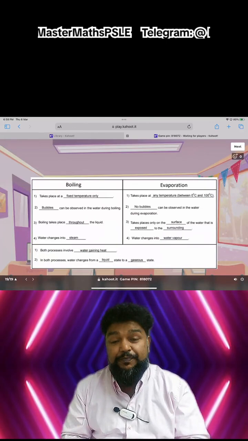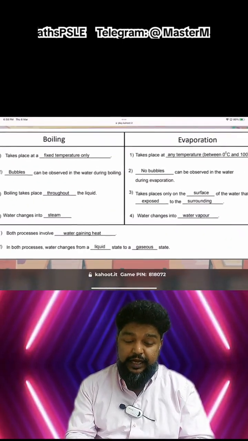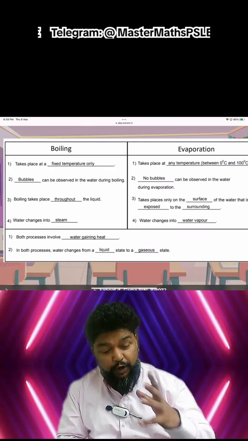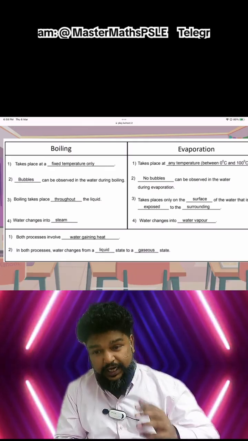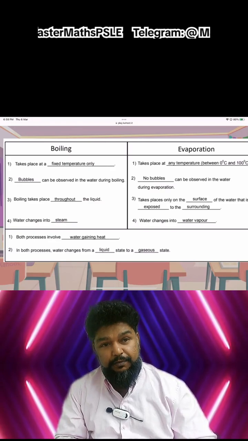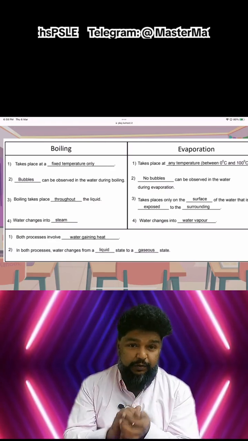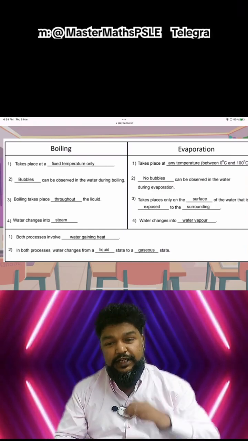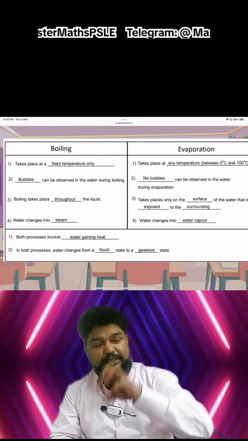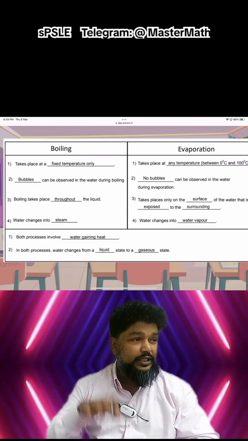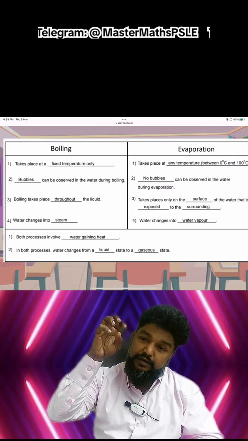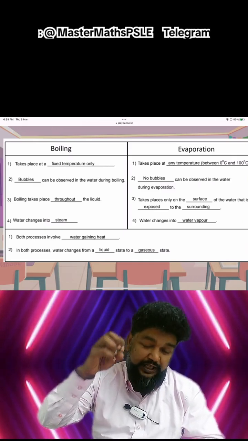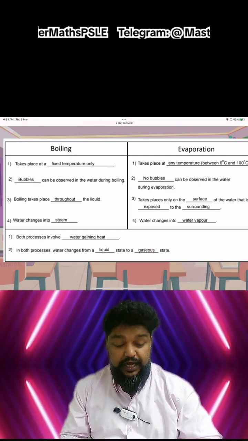These are some differences between boiling and liquid evaporation. Boiling takes place at a fixed temperature, which is 100 degrees for water. And because boiling happens throughout the liquid, every spot is gaining heat. You see these bubbles where water becomes steam, and that is what the bubbles are. What is in those bubbles when it's boiling? It's gas water. It's water in the gas form. And water becomes steam.